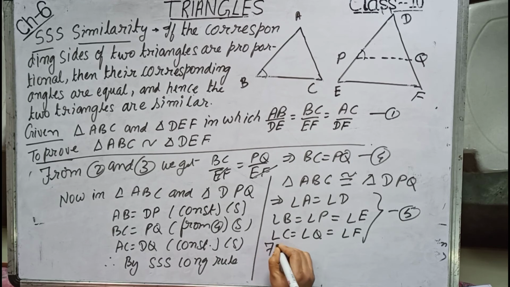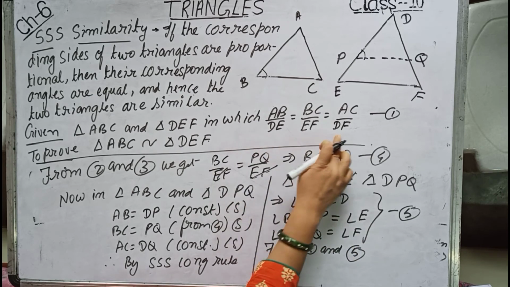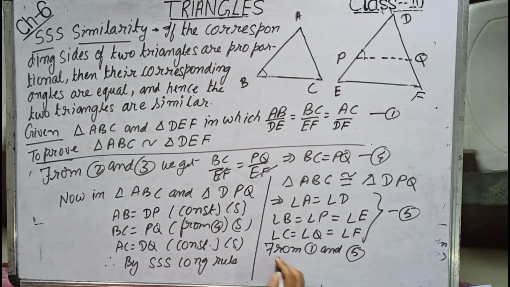So from 1 and 5, 1 says sides proportional, 5 says angles equal. Triangle ABC is similar to triangle DEF, and hence it is proved.